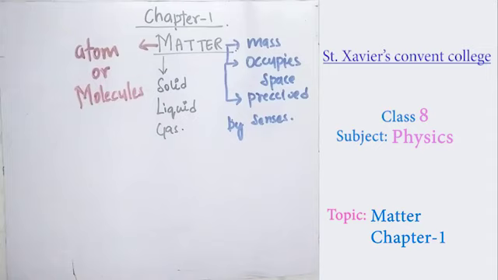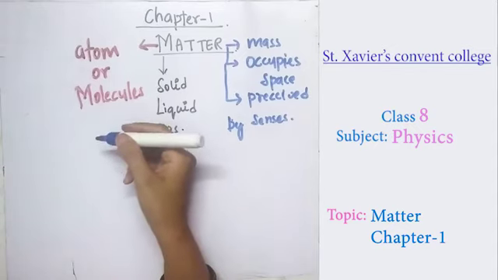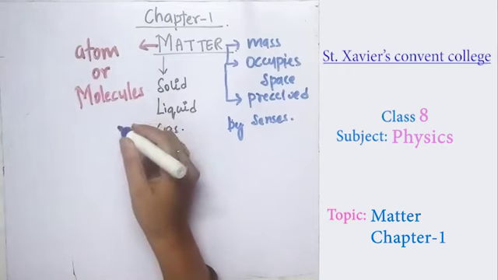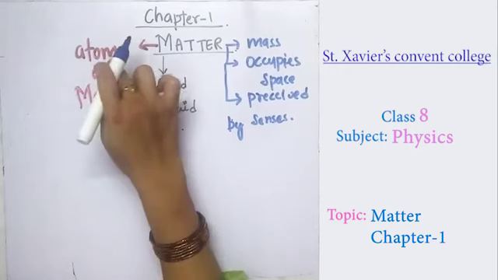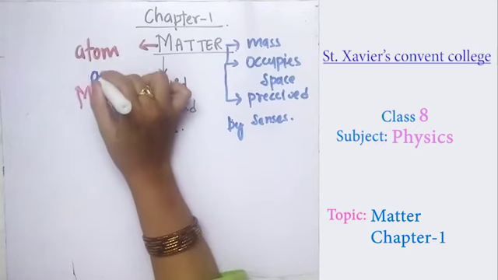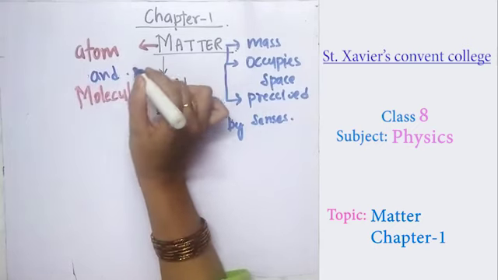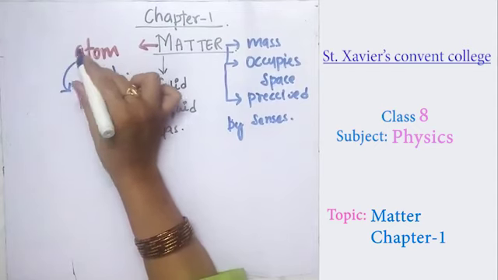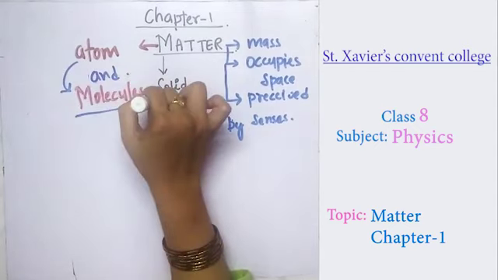So atom and molecule formation depends upon two or more atoms combining to form a molecule.